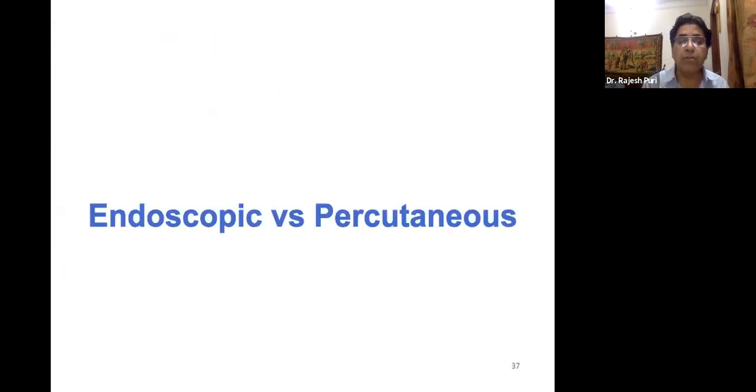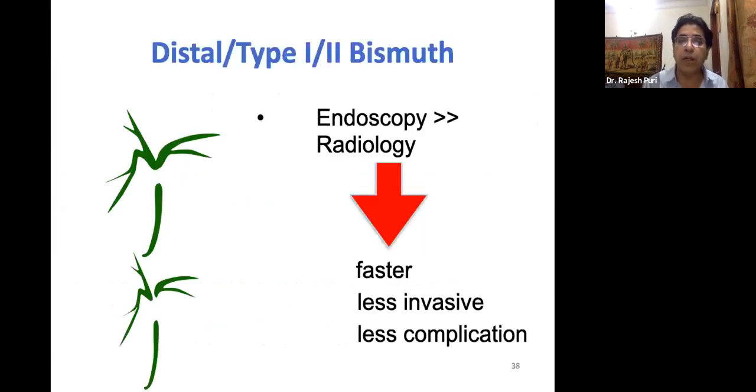Now the question comes, in which patients you can do the endoscopic approach and in which patients the percutaneous. For distal type block, type 1 hilar block or type 2 hilar block, I think endoscopy is better than radiology because it is faster, less invasive, with fewer complications.